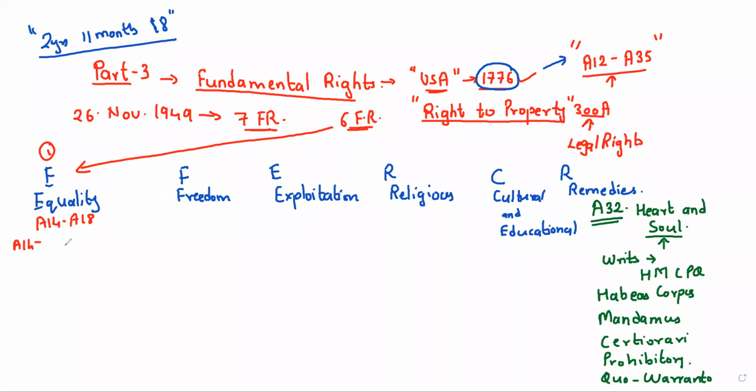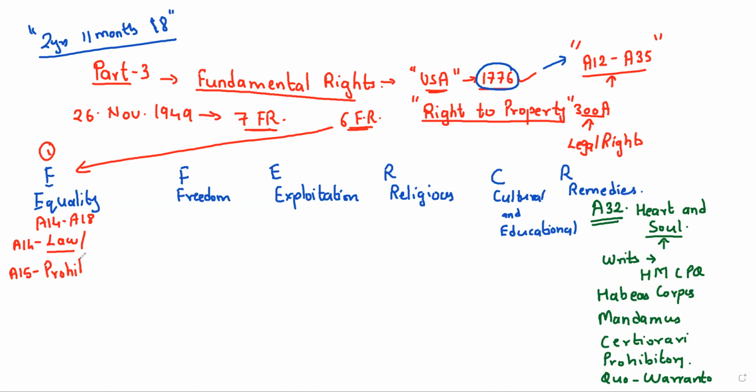Article 14 deals with equality before law and equal protection of law. That means every citizen of India will be protected equally in the eyes of this law. Next, important article number 15: prohibition of discrimination on grounds of religion, race, sex, etc.